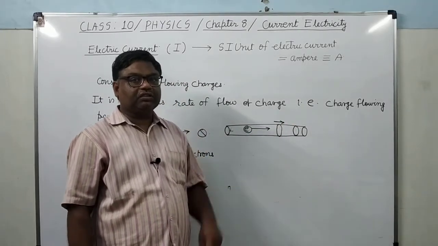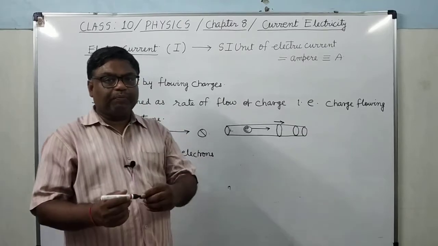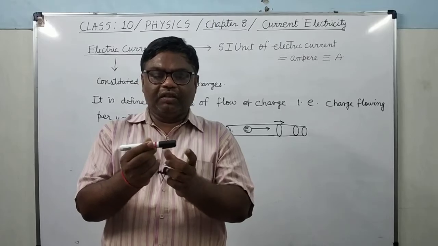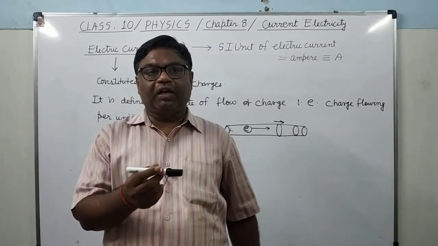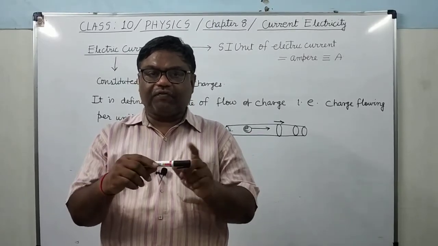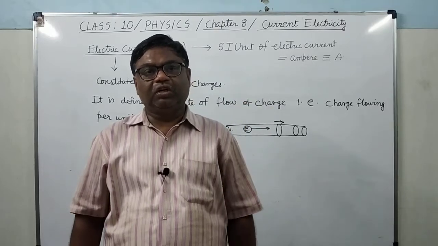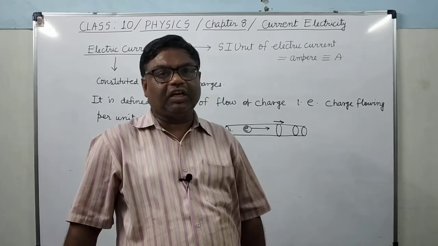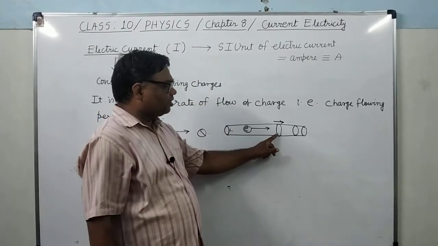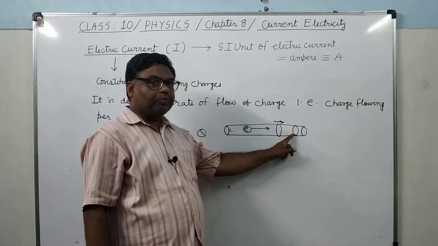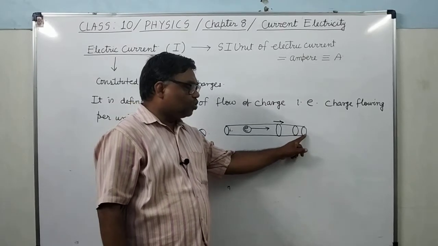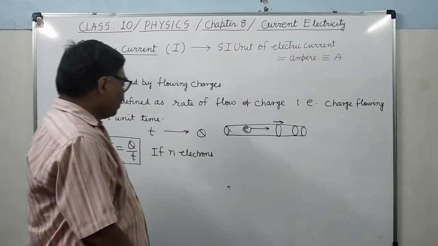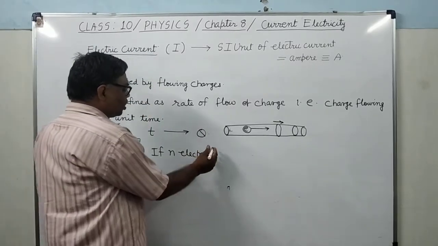Suppose 100 electrons enter in 1 second from here, then 100 will leave from here. The same number of electrons will pass through every cross section in a given time.